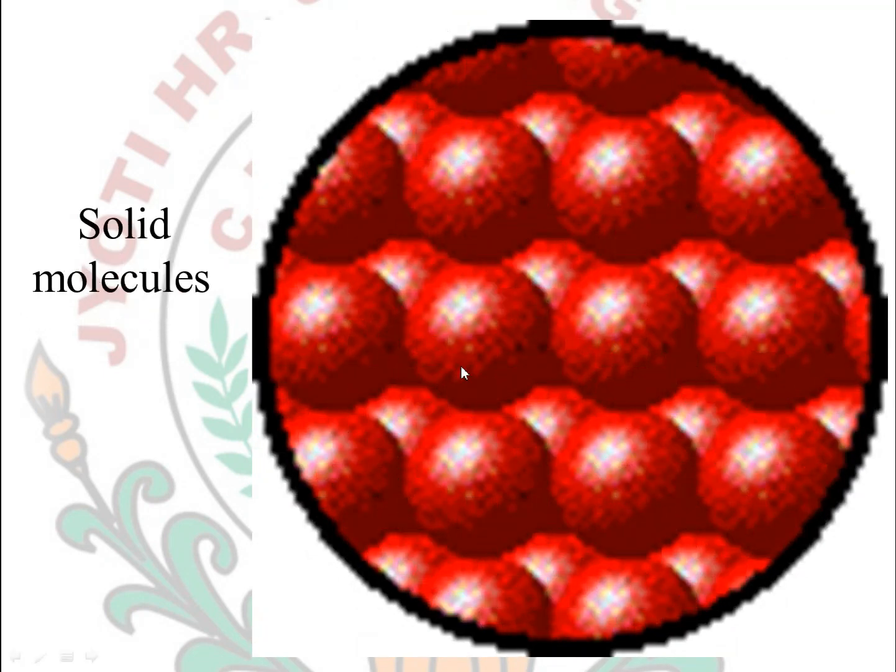But in case of solids, the molecules have very strong intermolecular forces between them, due to which they are arranged in a proper ordered manner in a three-dimensional shape. Due to that reason they have a rigid shape, and they form a proper three-dimensional structure.